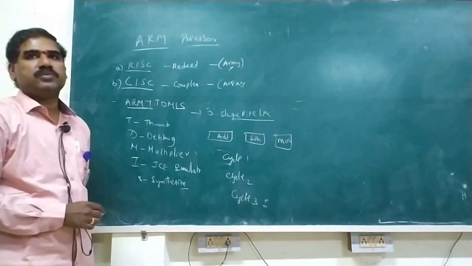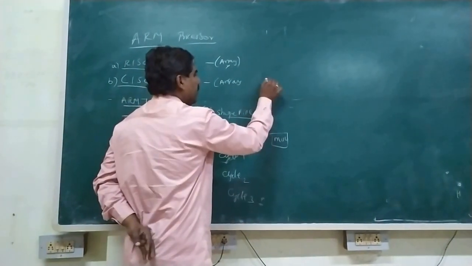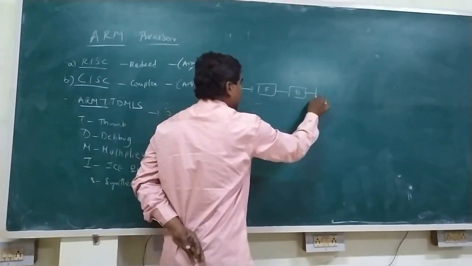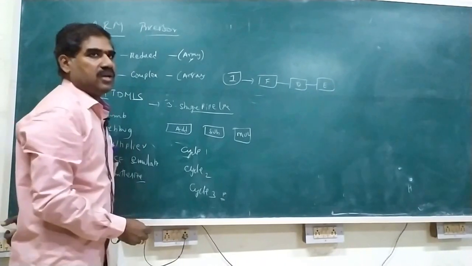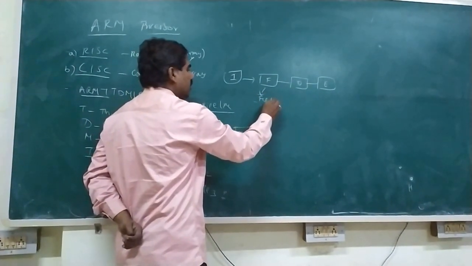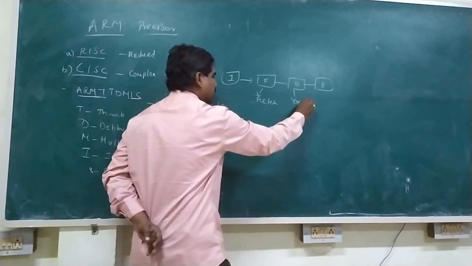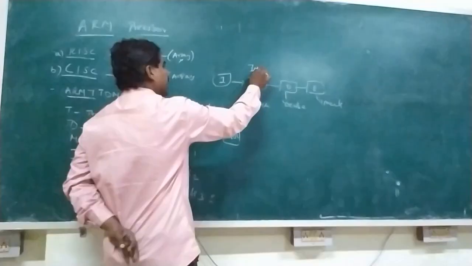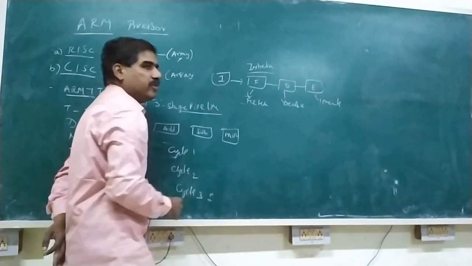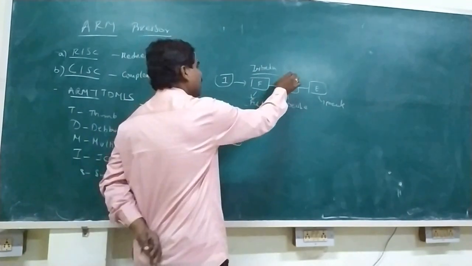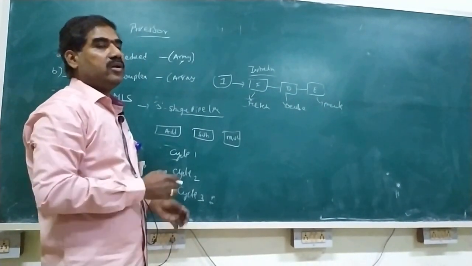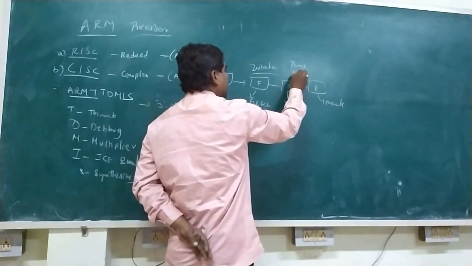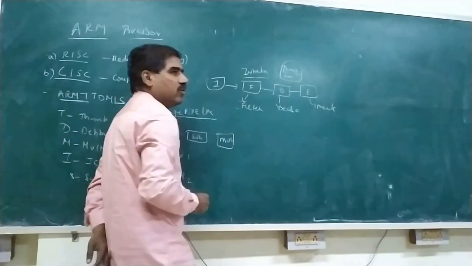Three-stage pipelining process means an instruction may be executed by using three commands. First one is fetch, next one is decode, another one is execute. Fetch means the instruction has been taken to perform a fetch operation. Another one is decode. What is meant by decode? Decode means it is used to combine thumb as well as ARM. Both codes are being combined over here.